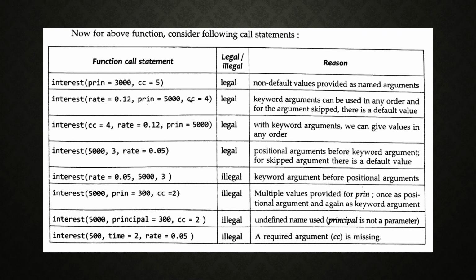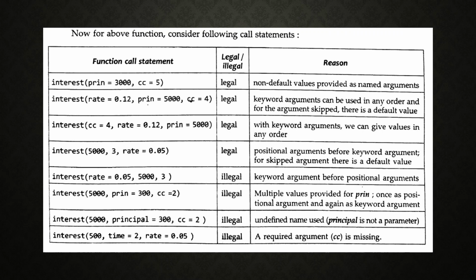Okay, next one is interest(CC=4, rate_of_interest=0.12, principal_amount=500). It is the same as above, keyword arguments, so it is legal. And interest(5000, 3, rate_of_interest=0.05): actually a positional argument and a keyword argument, and it is also allowed, or we can say legal.